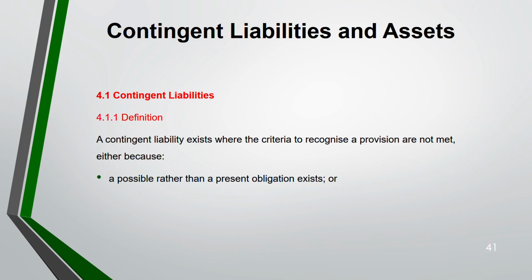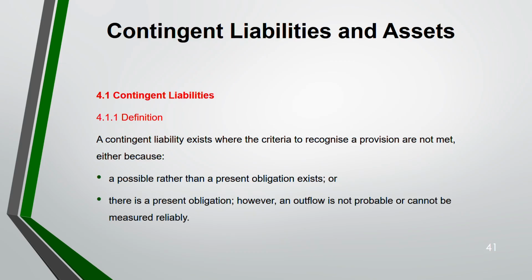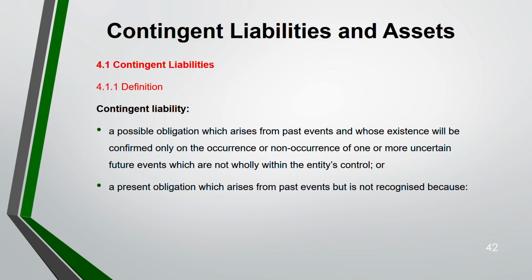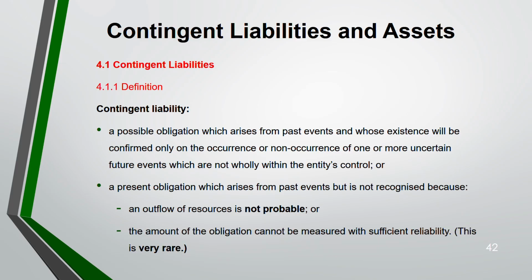But if it's not a present obligation and if it's a possible obligation, then contingent liability. Contingent liability is even more uncertain than provision. Or there is a present obligation, but the outflow is not probable or you cannot measure it reliably. Then contingent liability. So, a possible obligation which arises from a past event whose existence will only be confirmed on the occurrence or non-occurrence of one or more uncertain future events. You will only know it in the future because it is not something within the entity's control. Or a present obligation which arises from a past event but it is not recognized because outflow is not probable, or you can't estimate the amount of obligation, which is very rare.